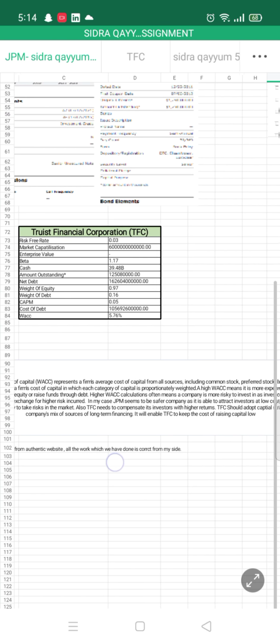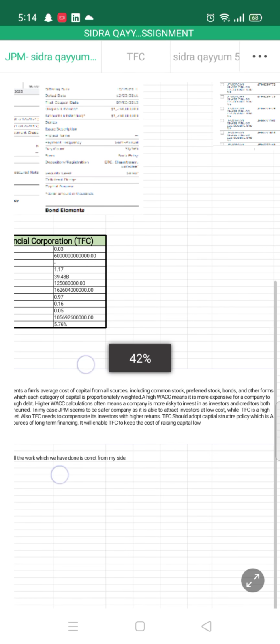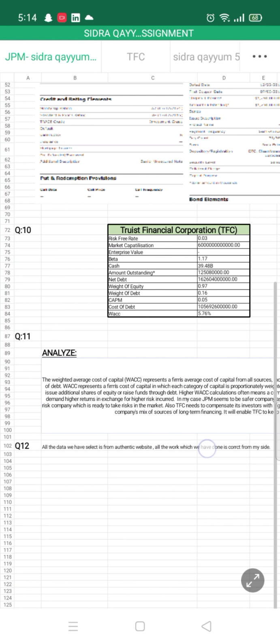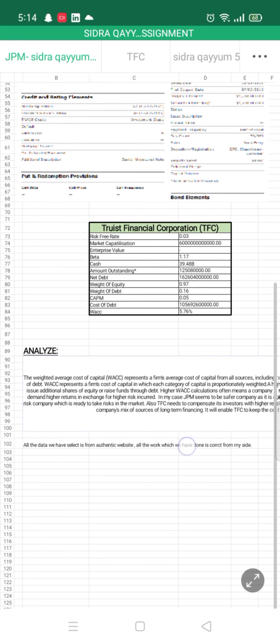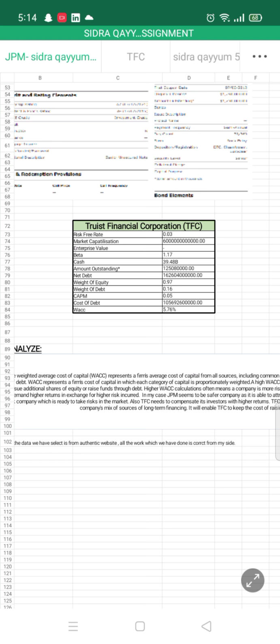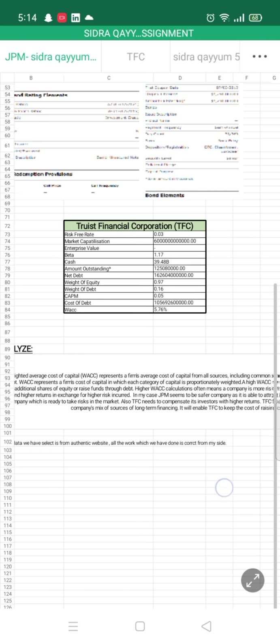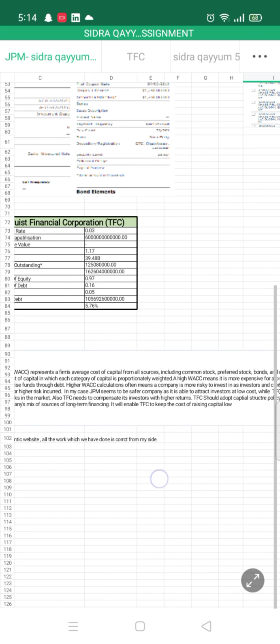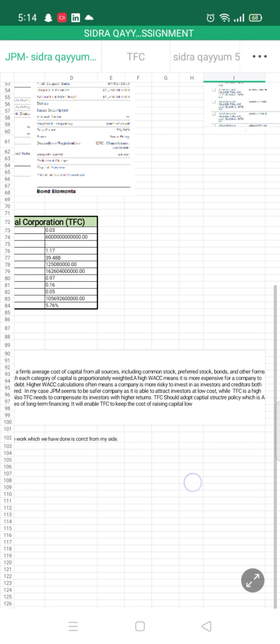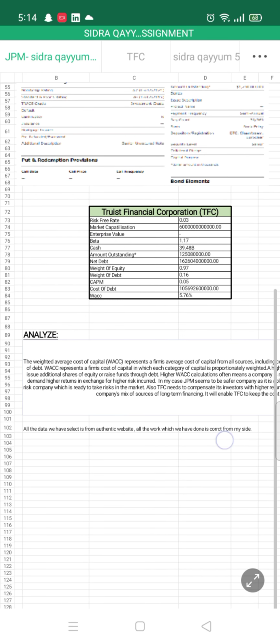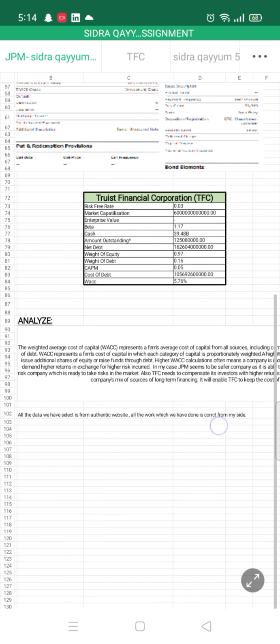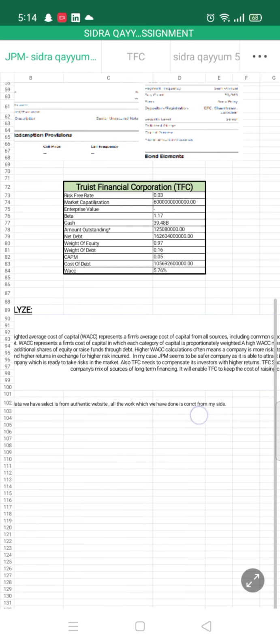A high WACC means it is more expensive for a company to issue additional shares of equity or raise funds through debt. High WACC calculation often means a company is more risky to invest in. Investors and creditors both demand higher return in exchange for higher risk incurred.